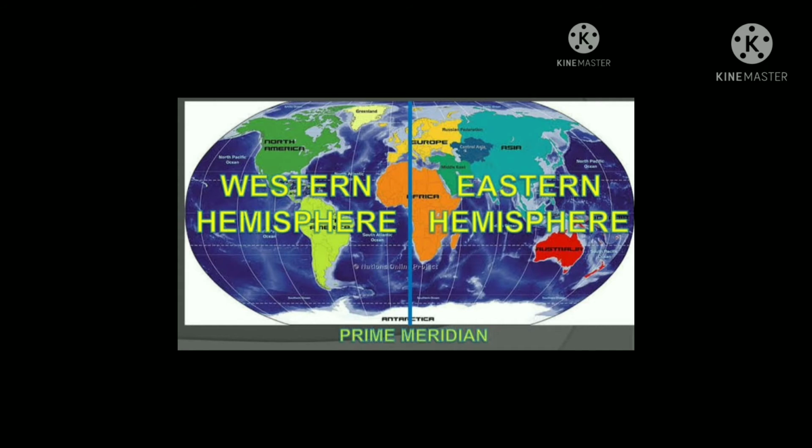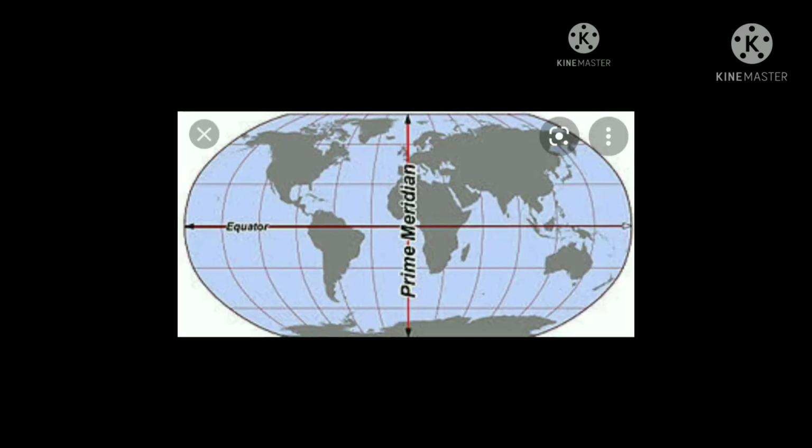Totally, 180 plus 180 is equal to 360 longitudes.